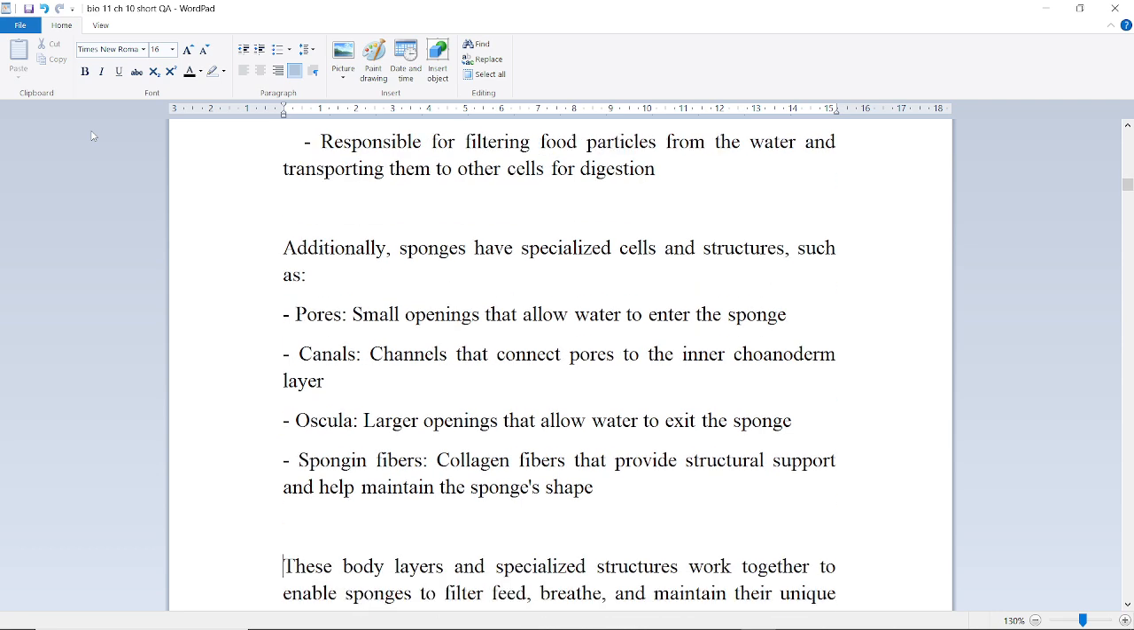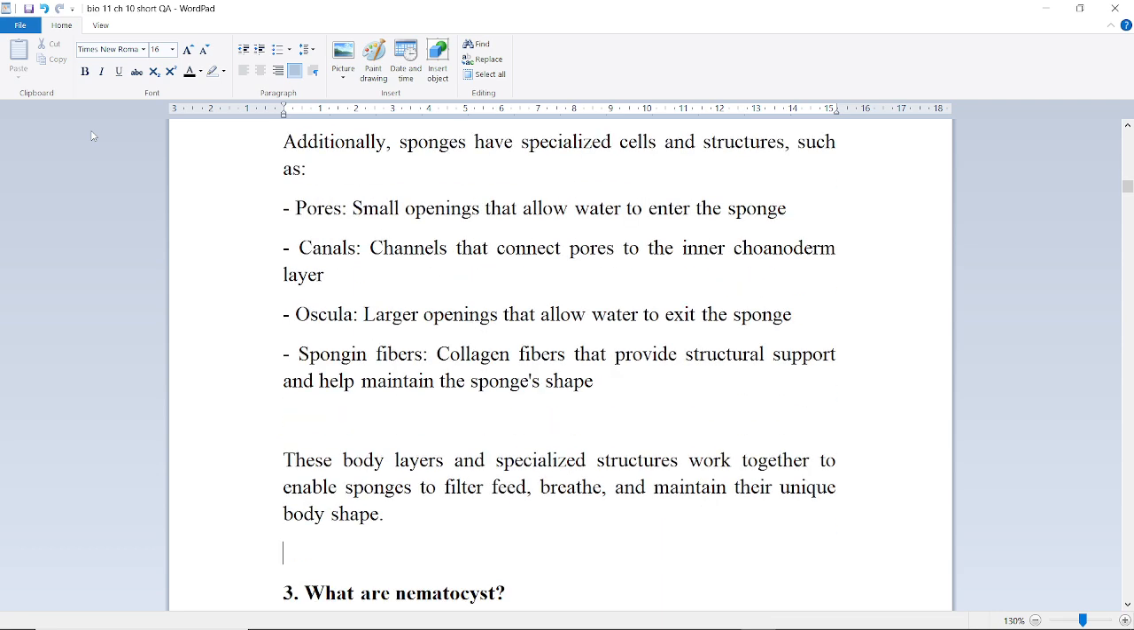Additionally, sponges have specialized cells and structures such as pores, small openings that allow water to enter the sponge, canals, channels that connect pores to the inner choanoderm layer, oscula, large openings that allow water to exit the sponge, spongin fibers, collagen fibers that provide structural support and help maintain the sponge's shape. These body layers and specialized structures work together to enable sponges to filter, feed, breathe, and maintain their unique body